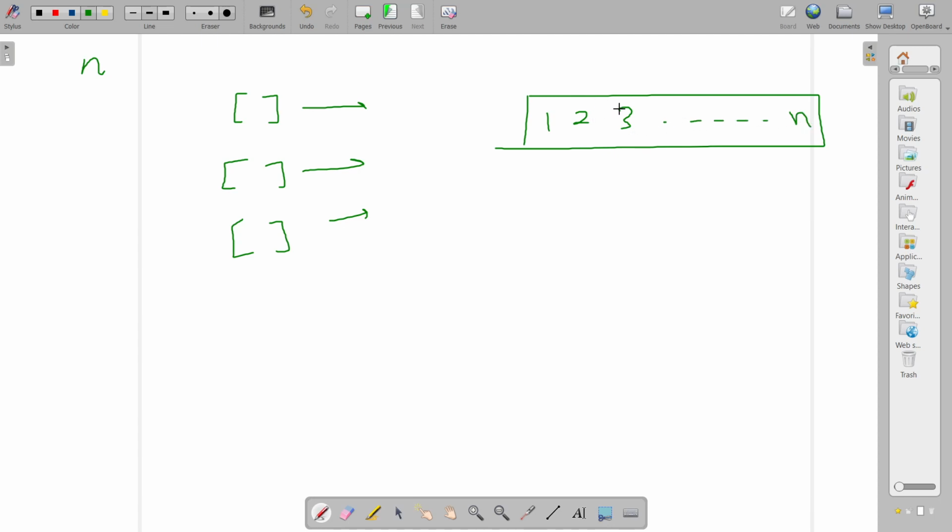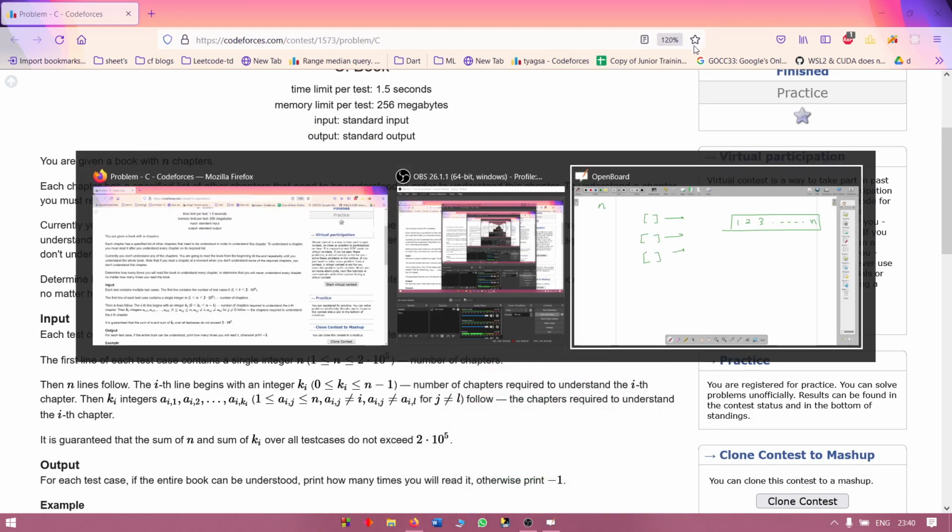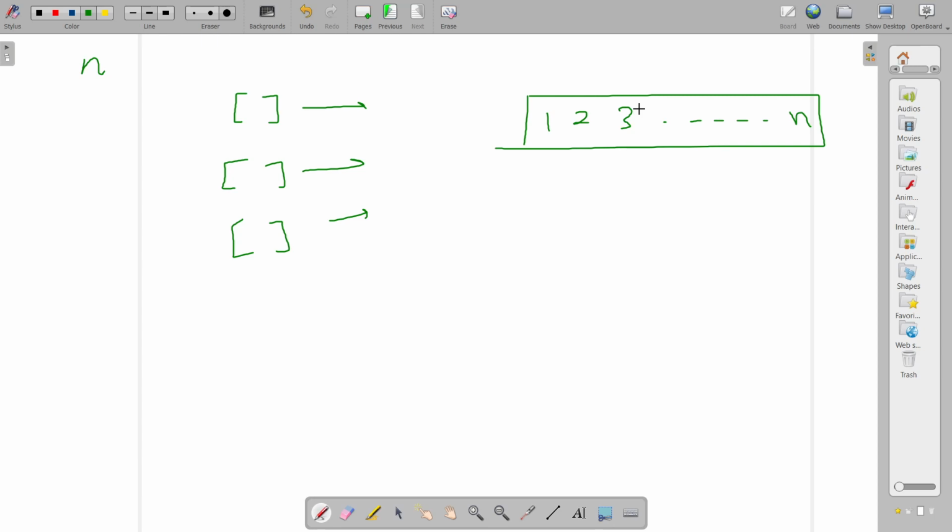What you want to do is read these chapters in the book, and each chapter has some dependency. For example, it might be the case that to read the first chapter, you need to understand the second and third chapter before. So for every chapter, you will be given what chapters you need to have studied before it in order to understand it. And you will read your book in iterations.